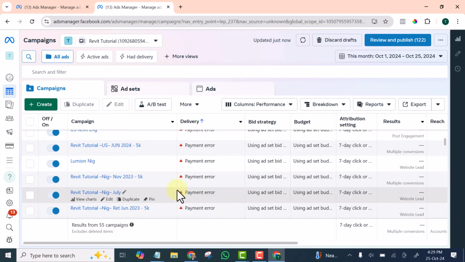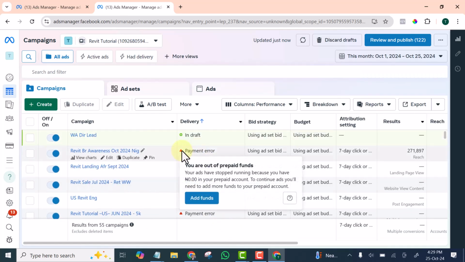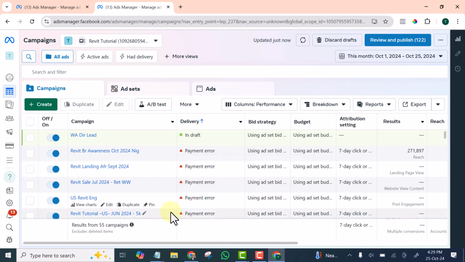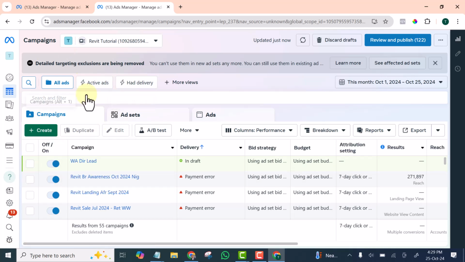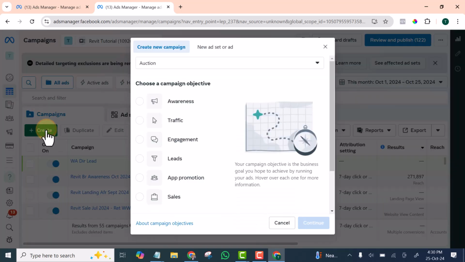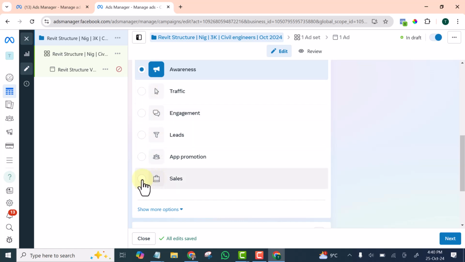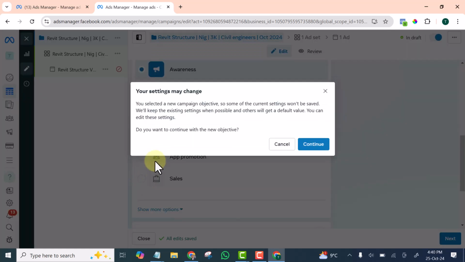Okay, now you can see I have a payment error. It means there is no money in this account for now, but let me create the ad. So you can see there are three levels. You have campaign, you have ad set, you have ads. The first step is campaign. So I'm going to come under campaign and click on create. Conversion first, sales.